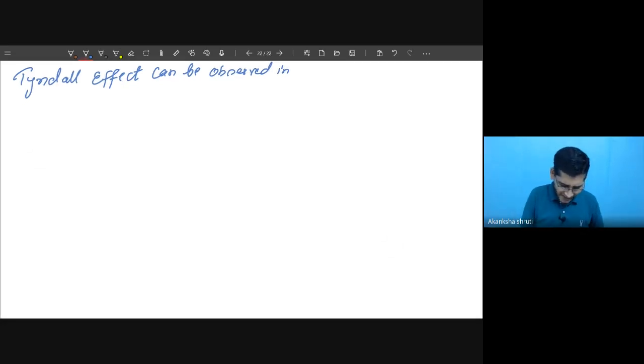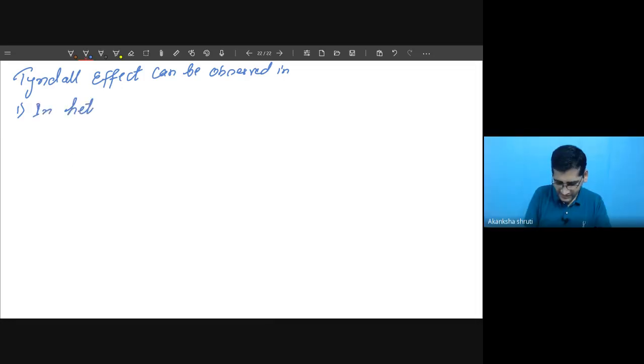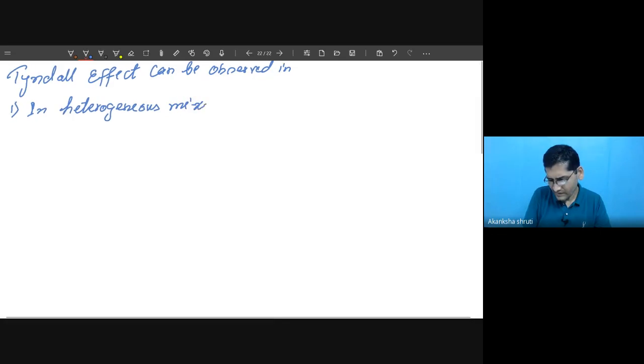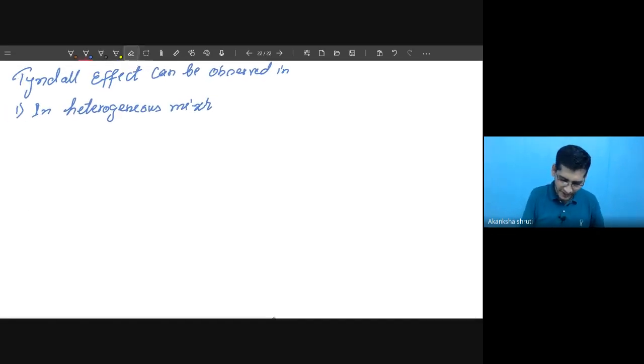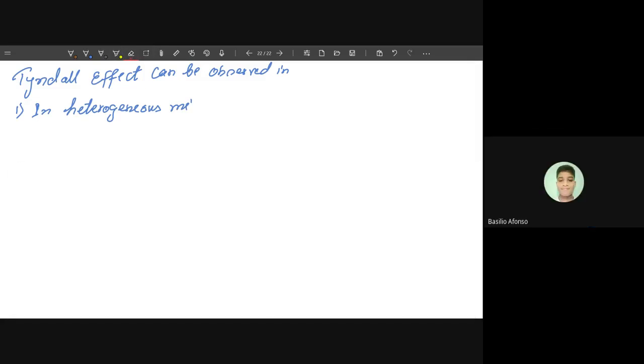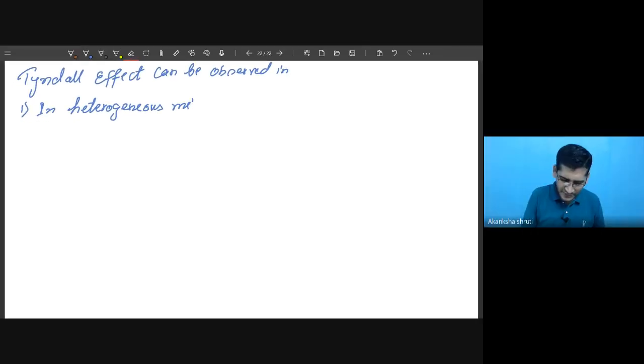Practically, the very first one is what we have learned: in a heterogeneous mixture, like milk in water. So only in a heterogeneous mixture, you have to keep that in mind. So what are the various heterogeneous mixtures? Milk in water. Yes, it could be a suspension or it could be a colloidal solution.